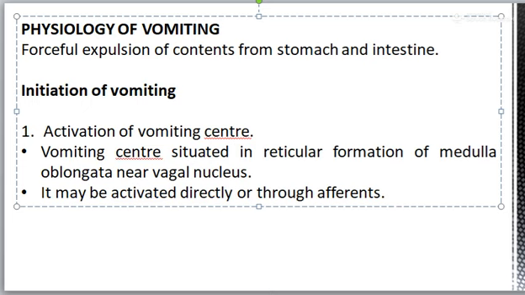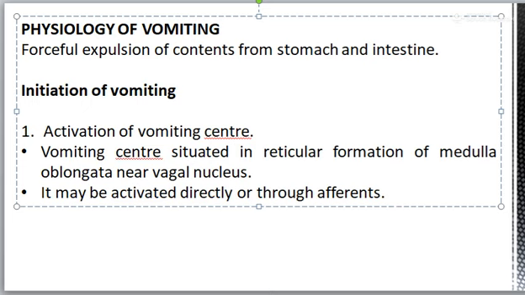Vomiting can be initiated by either activation of the vomiting center or by activation of the chemoreceptor trigger zone. First is the activation of the vomiting center. The vomiting center is situated in the reticular formation of the medulla oblongata near the vagal nucleus.